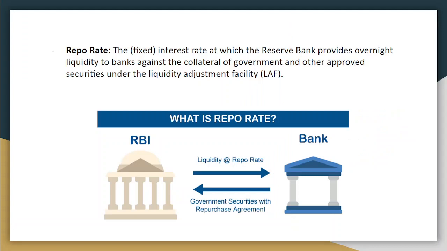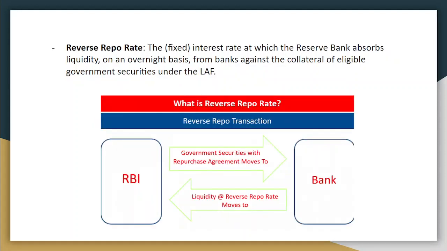Next is the repo rate. It is a fixed interest rate at which the Reserve Bank provides overnight liquidity to banks against the collateral of government or other approved securities under the liquidity adjustment facility. Then we have the reverse repo rate, which is the interest rate at which the Reserve Bank absorbs liquidity on an overnight basis from banks against the collateral of eligible government securities under LAF.